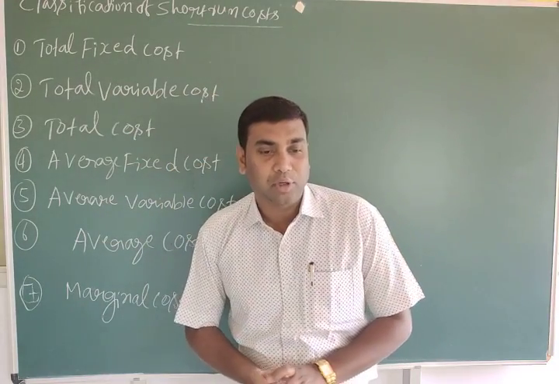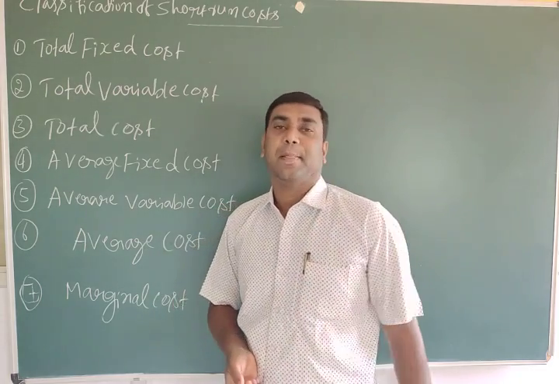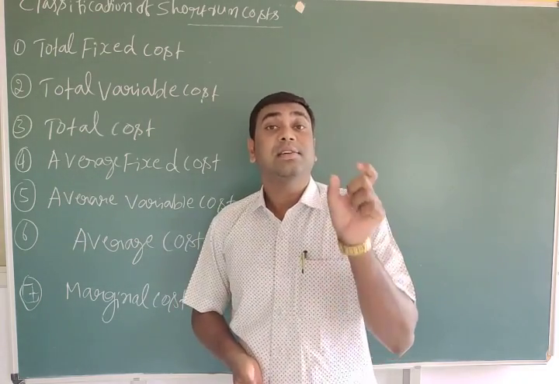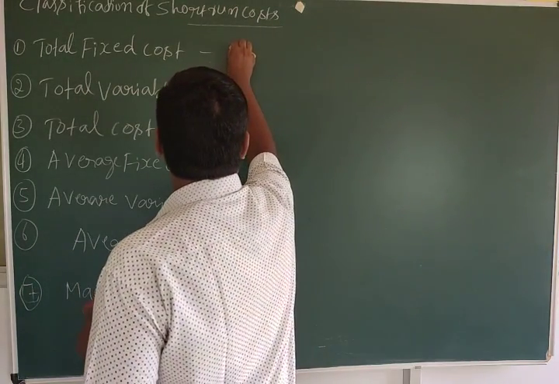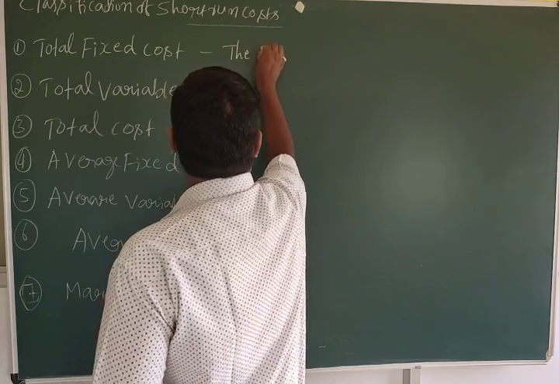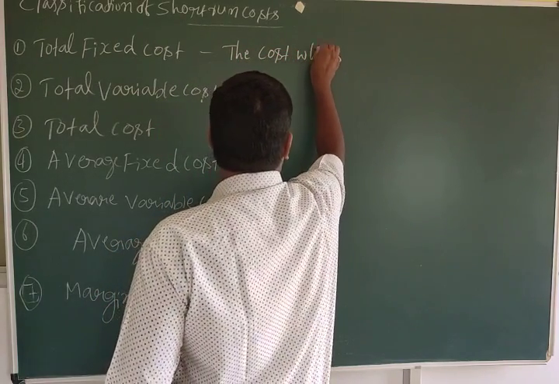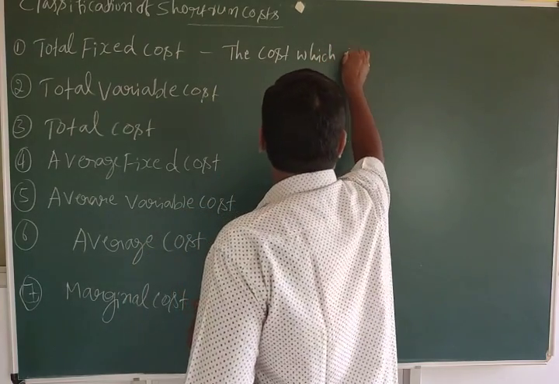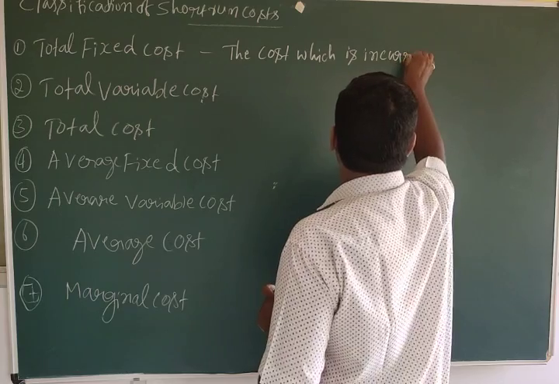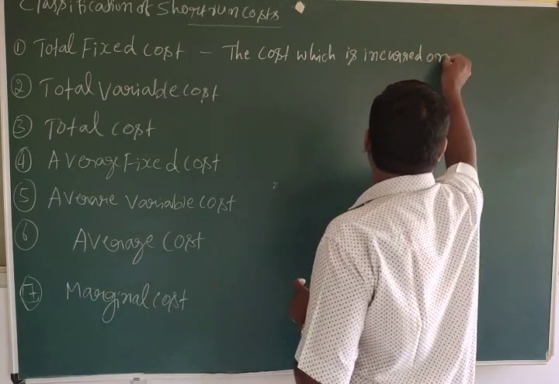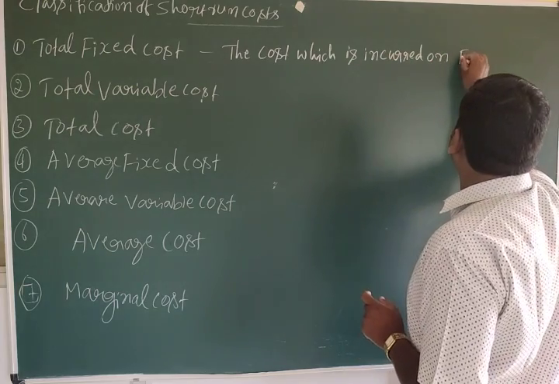What is the meaning of total fixed cost? In the name itself, the cost is fixed. It is the cost incurred on fixed factors.